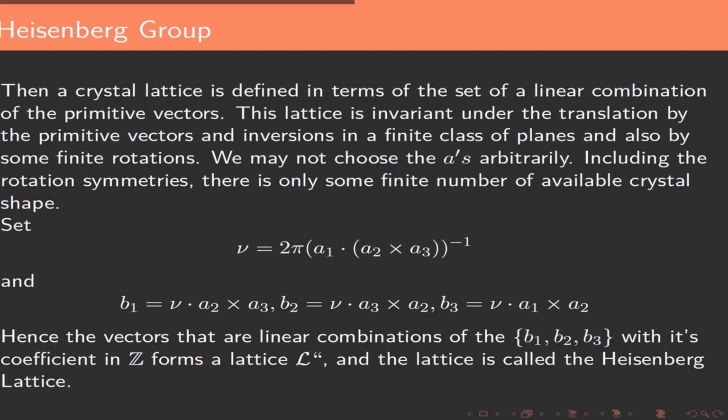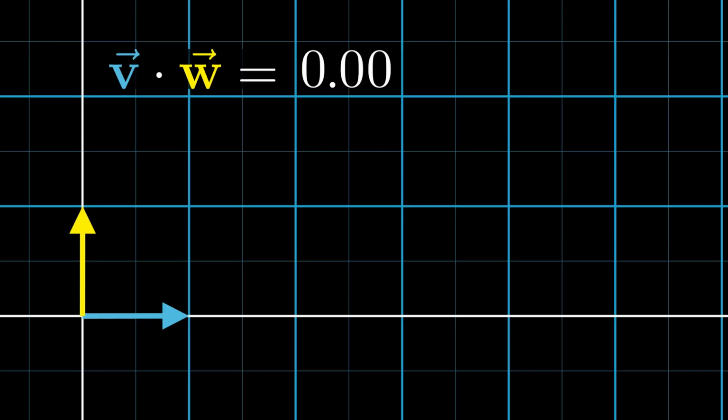Hence, the vectors that are linear combinations of b1, b2, b3 with coefficients in integers form a lattice L double prime, and the lattice is called the Heisenberg lattice. This is how they describe a dot product.